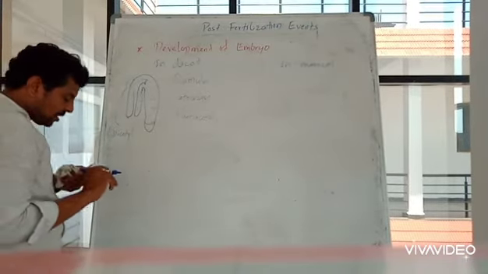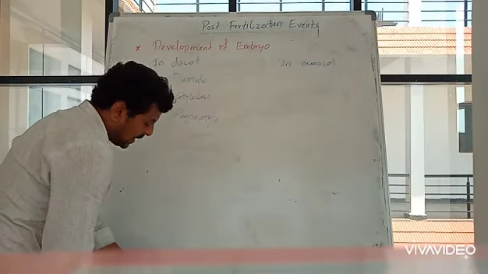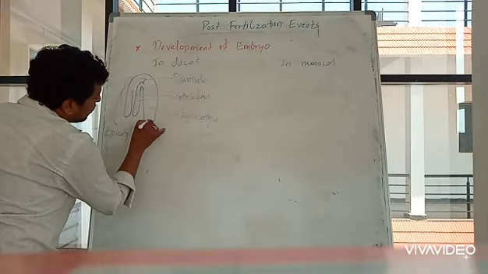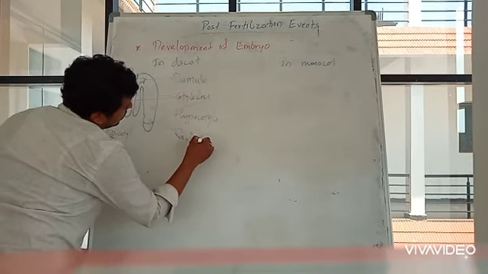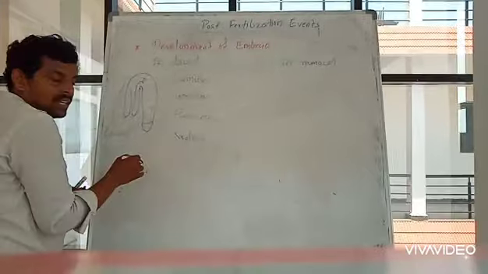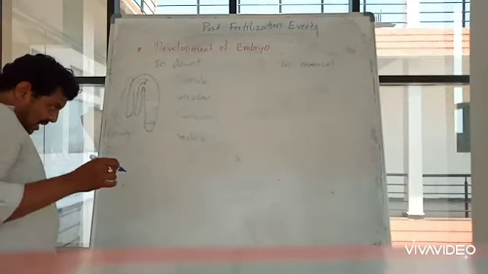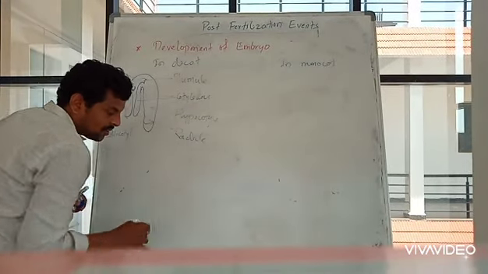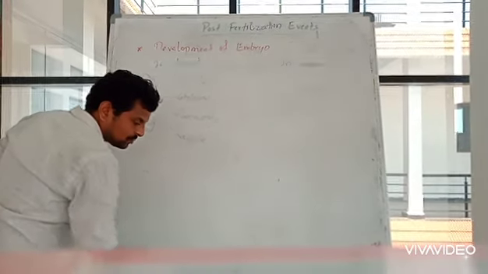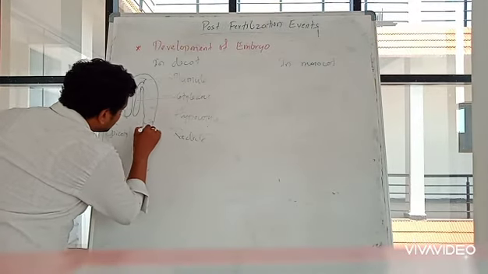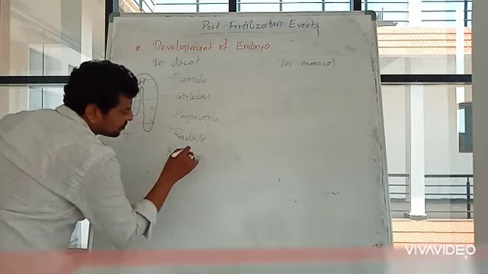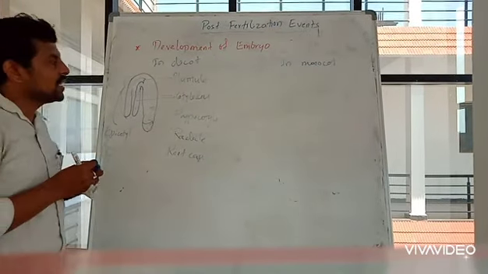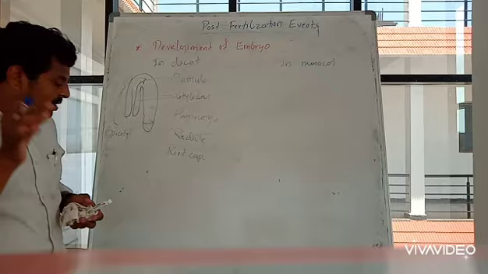Then at the end of hypocotyl region you will find radicle. Okay, radicle is present, covered by root cap. This portion is root cap. Okay, so this is in case of dicot plant.